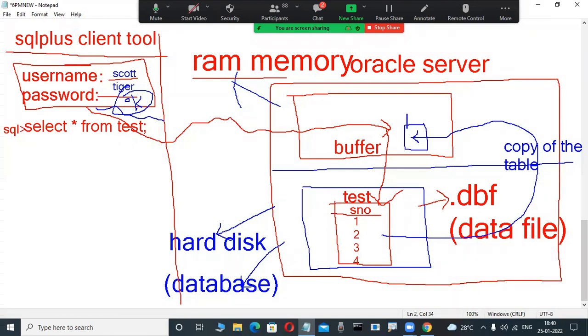Now this table, a copy of the table is transferred into where? Buffer. Now this table is written into where? This client tool. Then only it is visible. I will show you practically.